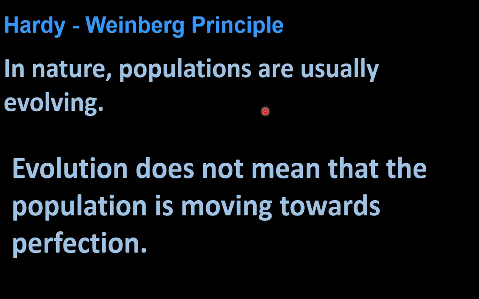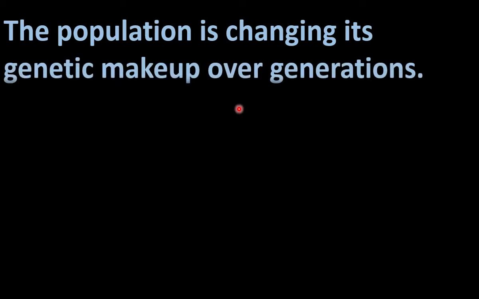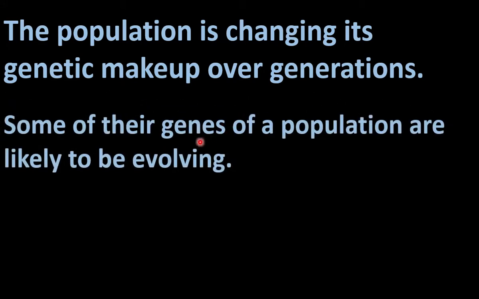Then what happens in a population in nature? The population is changing its genetic makeup over generations. What is genetic makeup? Some of the genes of a population are likely to be evolving. The genes undergo change. That will lead to variation in the members of a population.